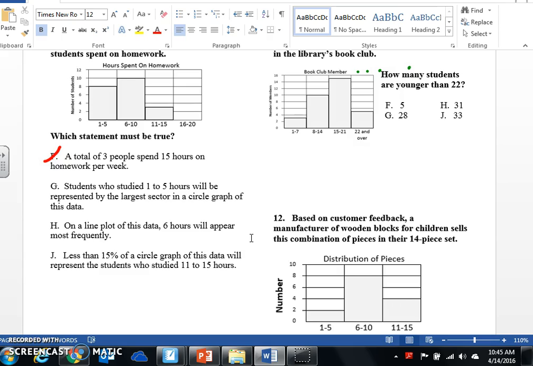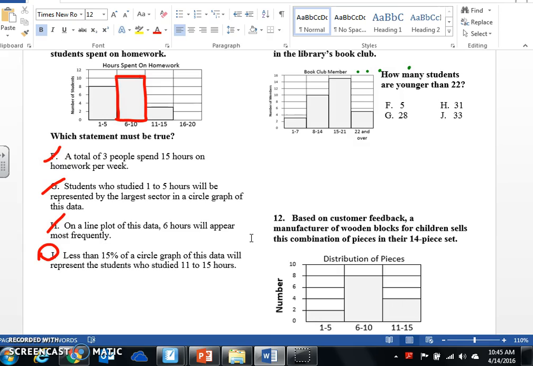Students who studied 1 to 5 hours will be represented by the largest sector in a circle graph. That's also not true because the largest sector will be 6 to 10 because that's the greatest frequency. On a line plot of this data, 6 hours will appear most frequently. Once again, we don't know that. We just know that 6 to 10 hours will appear most frequently. We don't know exactly how many students studied for 6 hours on homework. So we know it's got to be J, but let's prove it.